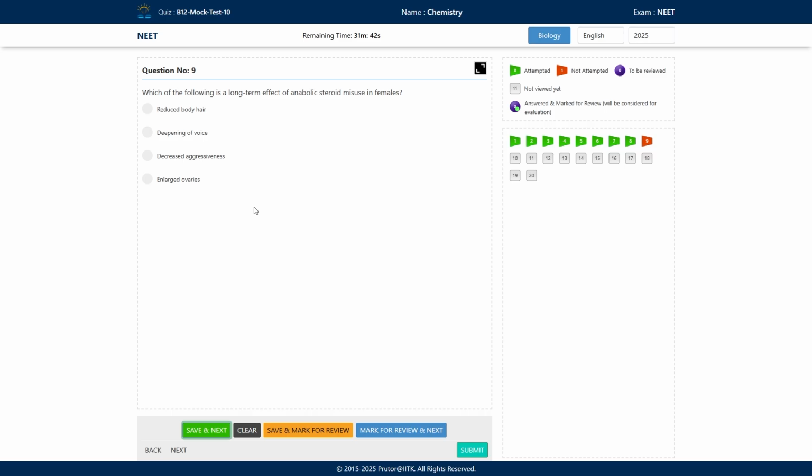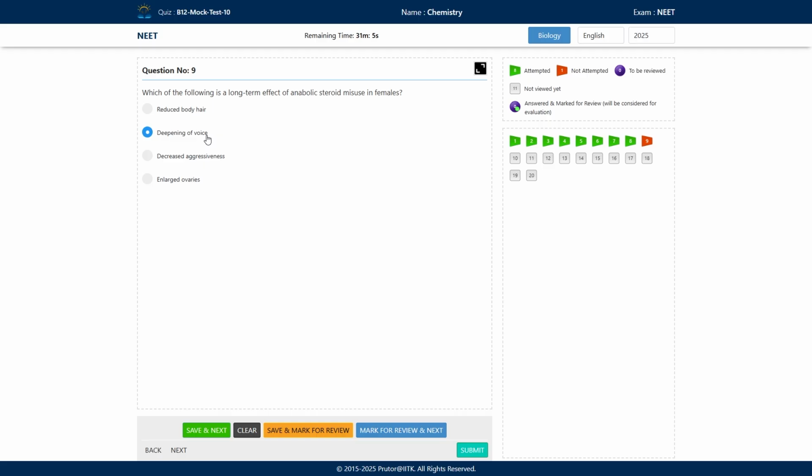Next question is, which of the following is a long-term effect of anabolic steroid misuse in females? So options are reduced body hair, deepening of voice, decreased aggressiveness, and enlarged ovaries. So what will be the correct answer? Here option number B, deepening of voice, will be the correct answer.